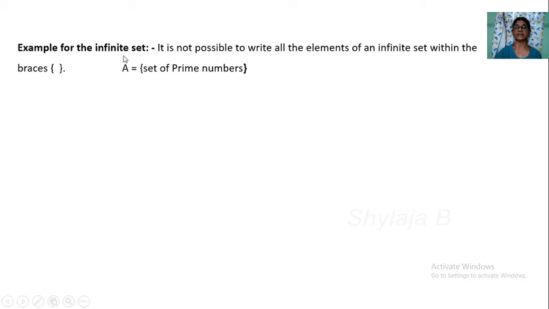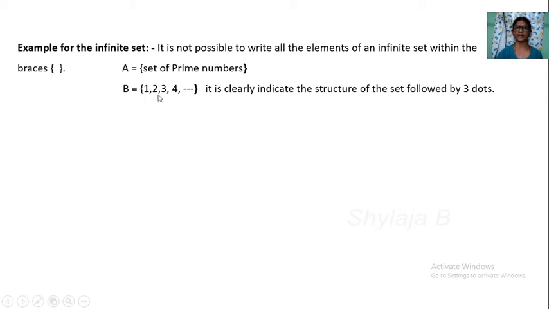A set in which a definite number of elements is not present, we call it an infinite set. For example here, set of prime numbers. What are the prime numbers? 2, 3, 5, 7, etc. So those are the prime numbers. It is uncountable, not a definite number of elements are present in A. So it is an infinite set.